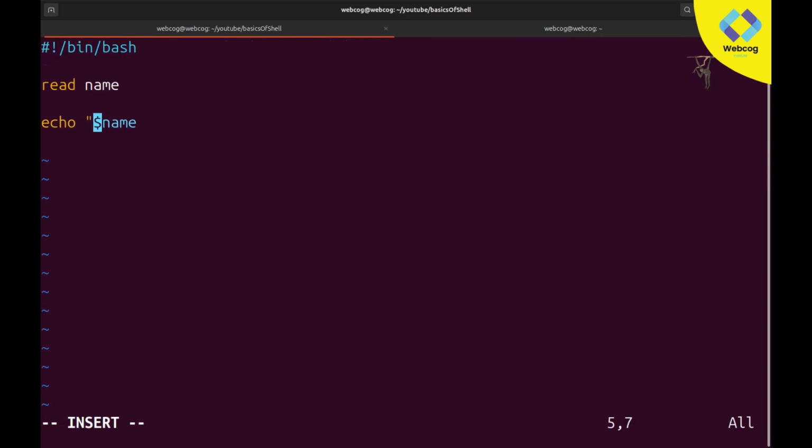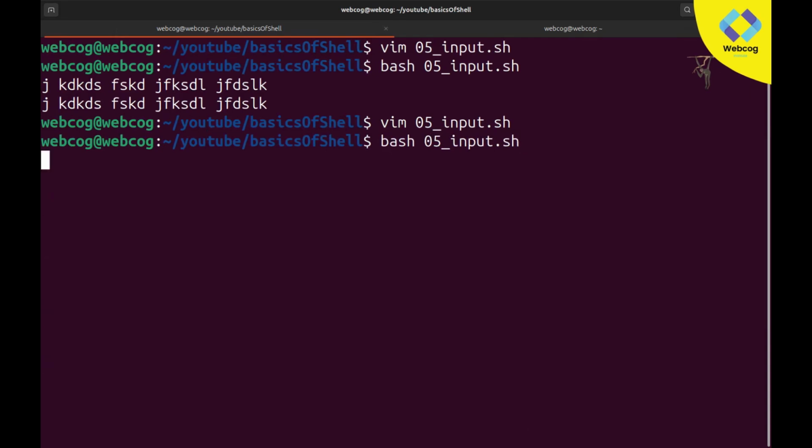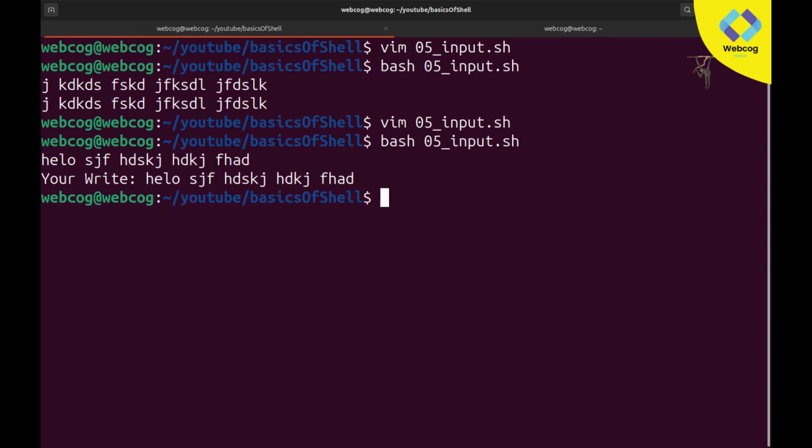You can visualize it a little more clearly. In echo I'm going to say you write. So first it will print you write, and after that it will print all the values stored in the name variable, which we take from the user. Now if I type hello dummy data and hit enter, you can see it prints you write, and after that all the data which we took here. So this is basically user interaction.